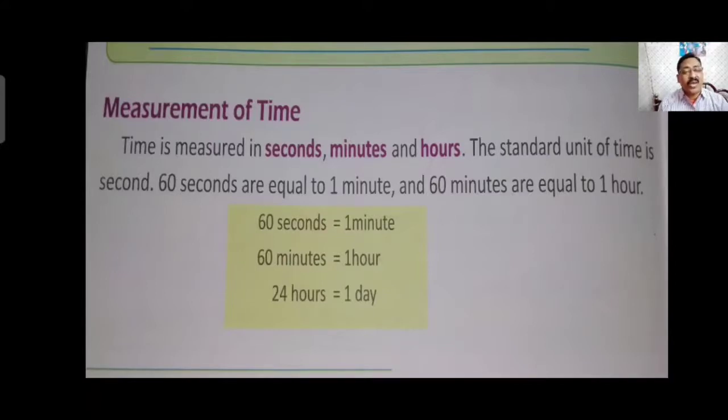The whole day from midnight till next day midnight is 24 hours a day. So all the smaller units are measured in second, bigger in minute, and very big in hour. These are all three units of time.